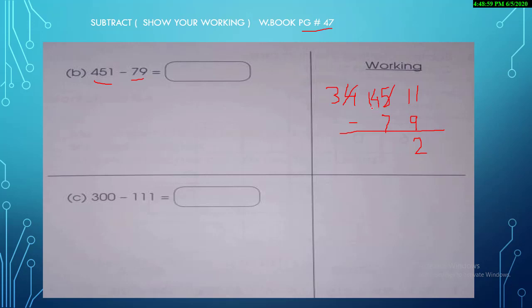So that's why I was telling you, please write the numbers with proper space, so you can read the number carefully. 14 minus 7, our answer is 7 that we have left, and 3 will come as it is. So your answer to this question is 372.